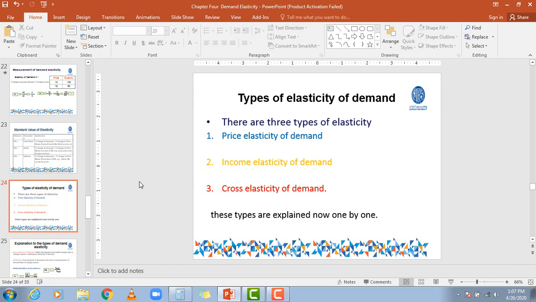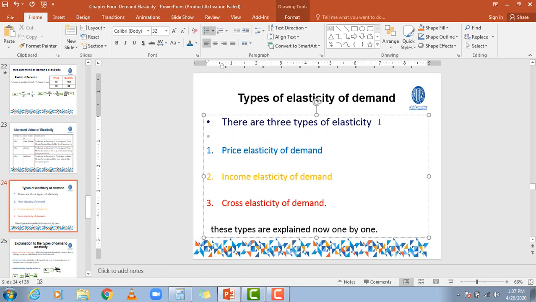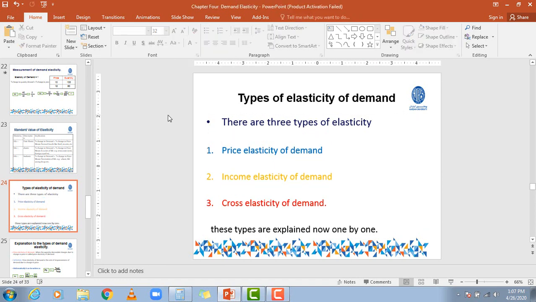Okay, my dears, here we will discuss the different types of elasticity of demand. There are basically 3 types of elasticity. Before, we discussed degrees. Now we are discussing the types of elasticities. We have 3 types of elasticities, which are price elasticity of demand, income elasticity of demand, and cross elasticity of demand.